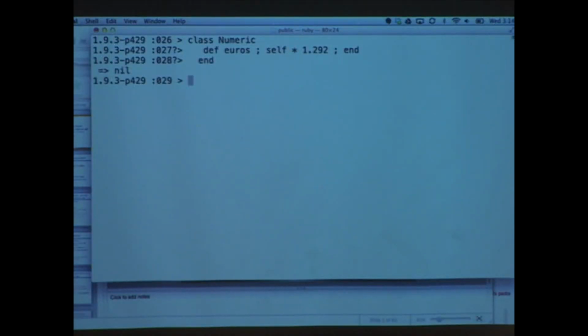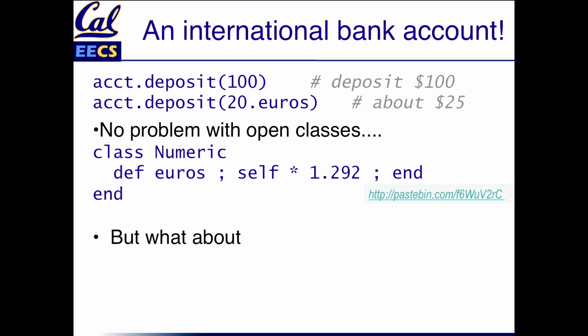OK, I reopened the class. I added a method. Pretty cool. OK, but before you gasp in further astonishment, let's go further than this. What about that? This is problematic because our function is called euros, not euro. Well, there's a DRY solution to that, but to motivate the solution further, let's try something even more ambitious.